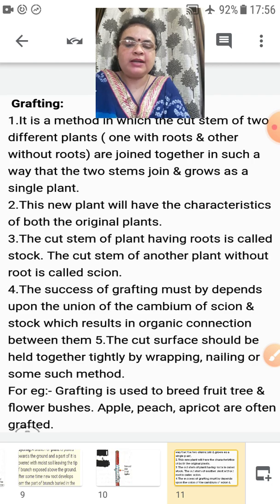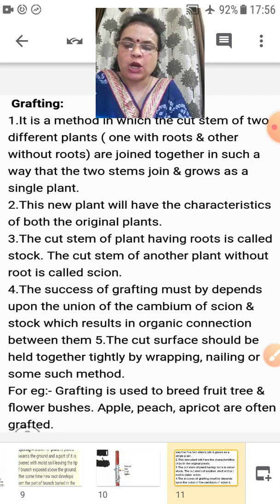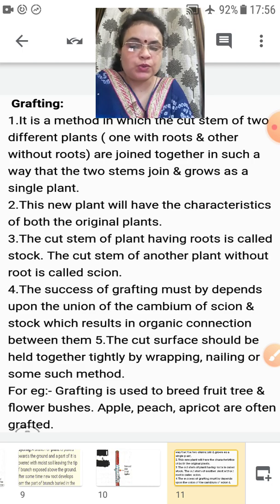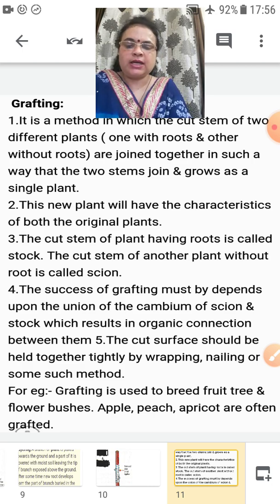The new plant will have characteristics of both the original plants. Okay, so the cut stem of the plant having roots is called stalk. The cut stem of another plant without root is called scion.